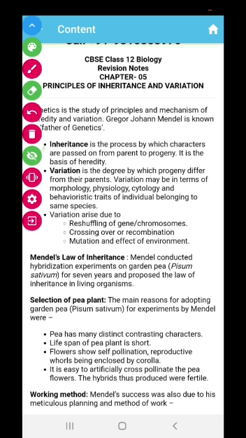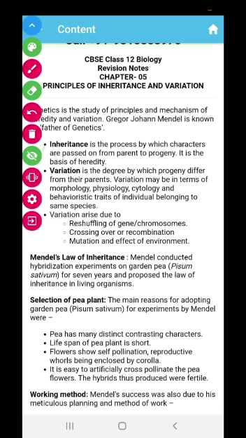Number two, the life span of the pea plant is very short. Because of this, many generations can be studied in 1 year, in a very short period of time. Number three, flowers normally self-pollinate, but there was a chance to do cross-pollination also in the pea plant. Just because of this cross-pollination, this entire experiment was successful for Mendel.